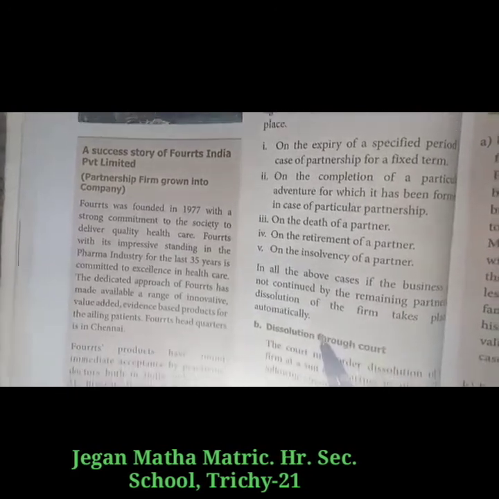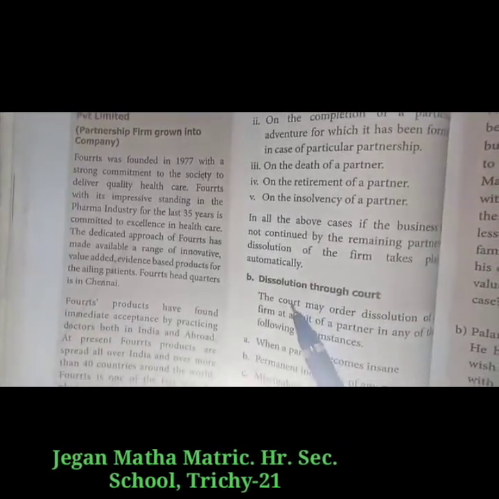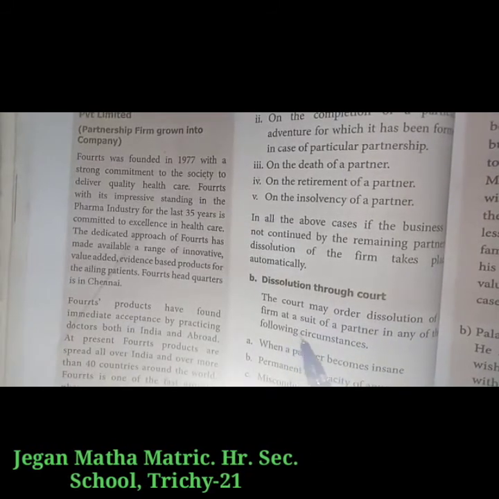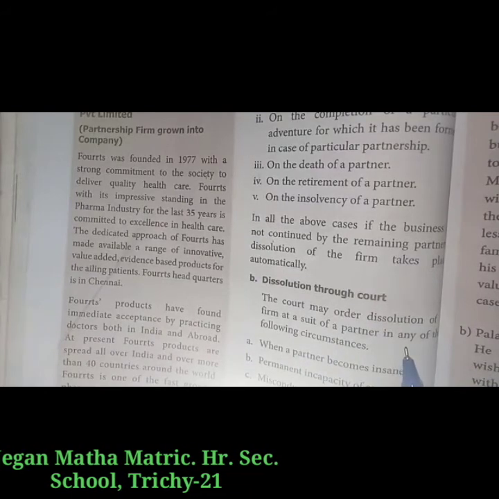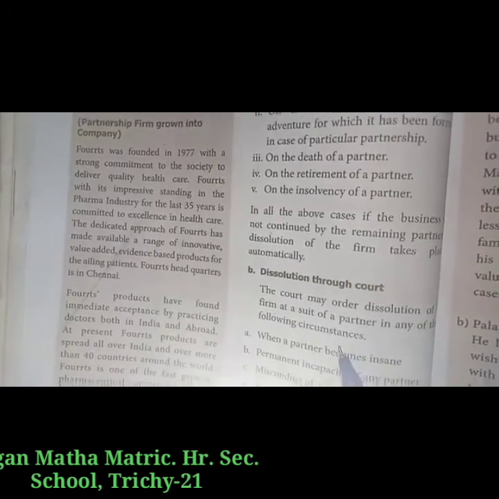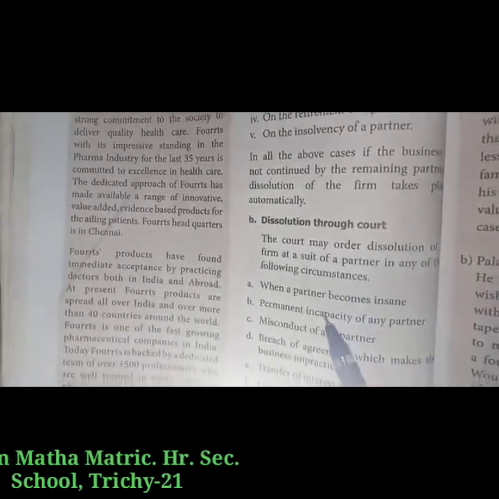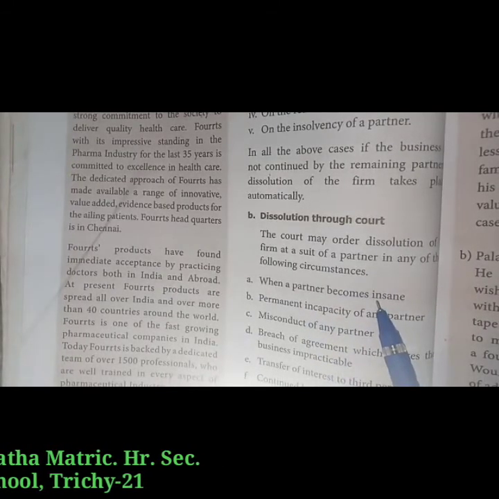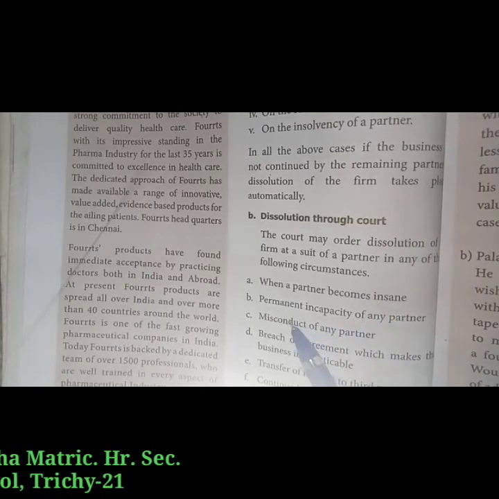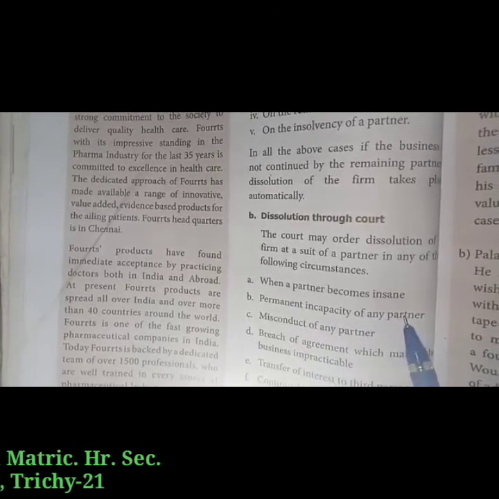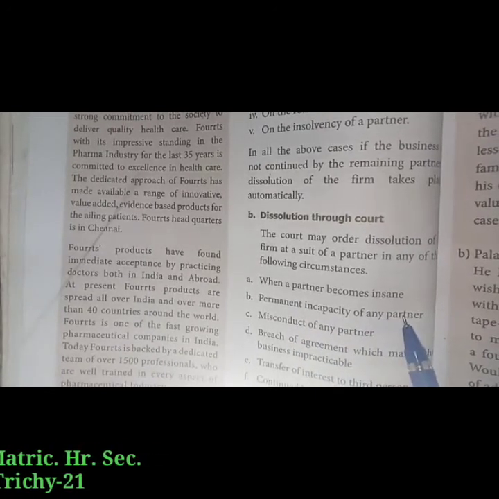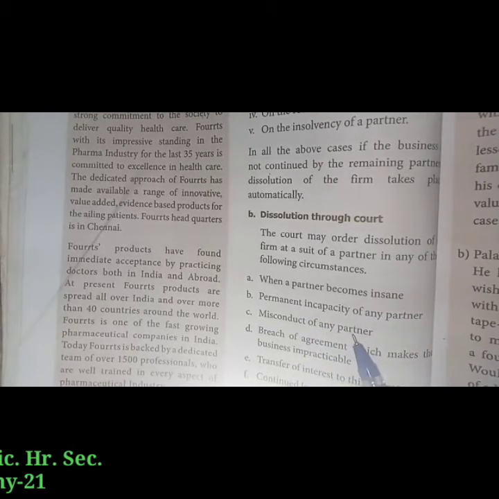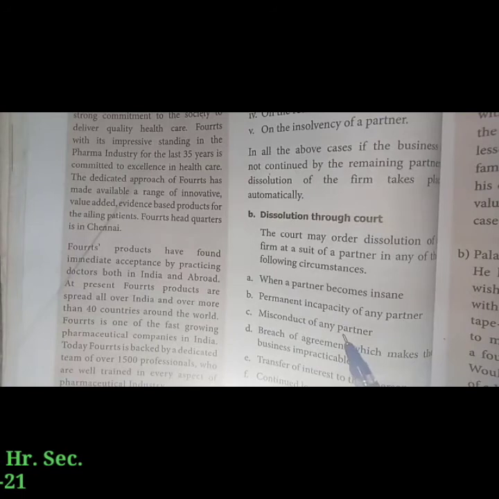Okay, next point, dissolution through the court. The court may order the dissolution of the firm at the suit of a partner in any of the following circumstances. First, when a partner becomes insane. Insane means when a partner becomes mentally ill. The next point, permanent incapacity of any partner, when a partner becomes incapacitated. Third point, misconduct of any partner, so a partner involved in illegal activity.